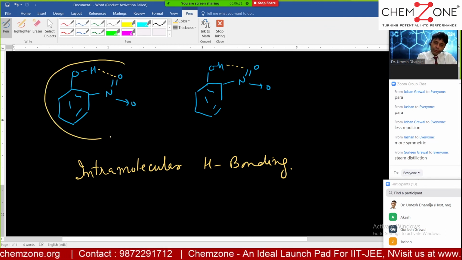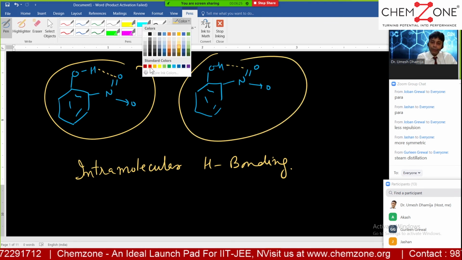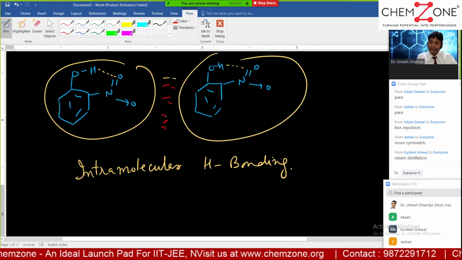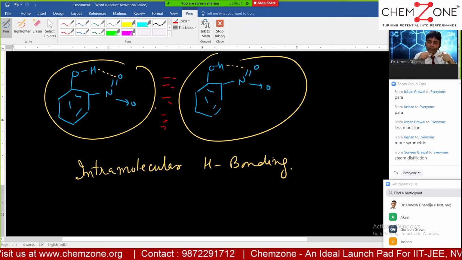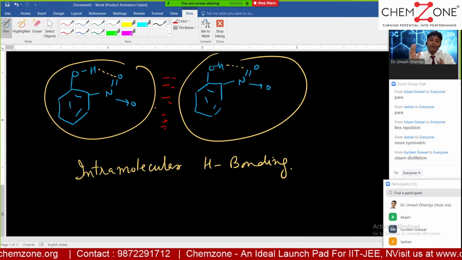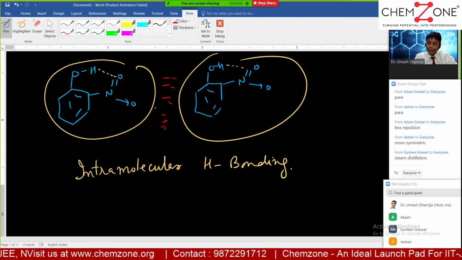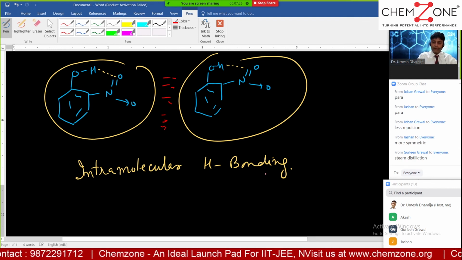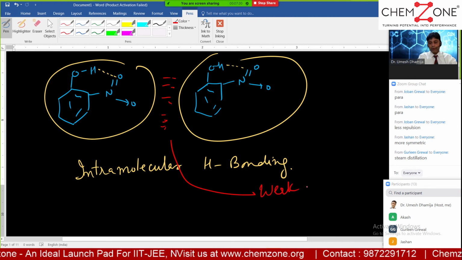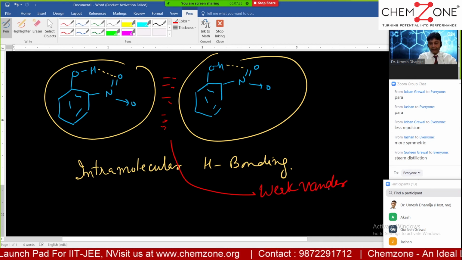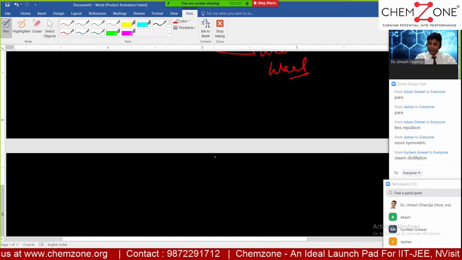So between two molecules, what type of interactions are possible which keep them together in a liquid state? I'm not talking about within this molecule, I'm talking about between two molecules. Which type of forces are operational here? Anyone? These are only weak van der Waals forces of attraction. Only weak van der Waals forces of attraction, right?